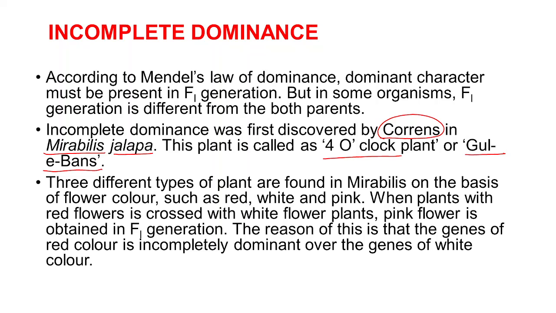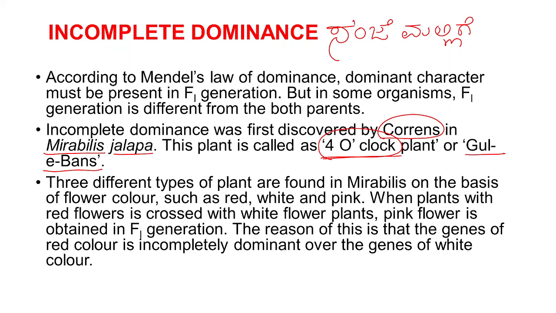In Kannada it is known as Sanjay Mallige. At evening 4 o'clock the flower will blossom, that is why it is called the 4 o'clock plant or Sanjay Mallige.